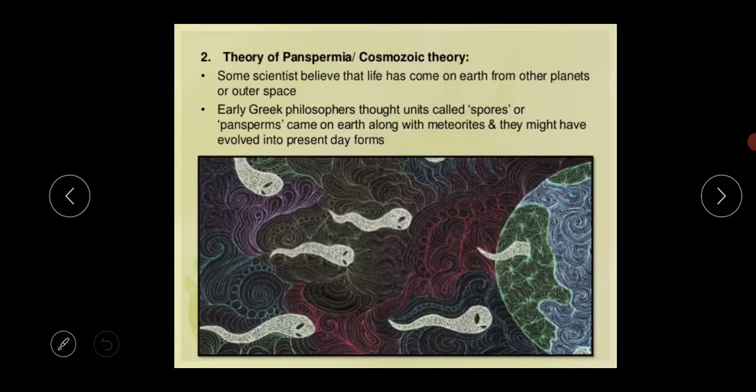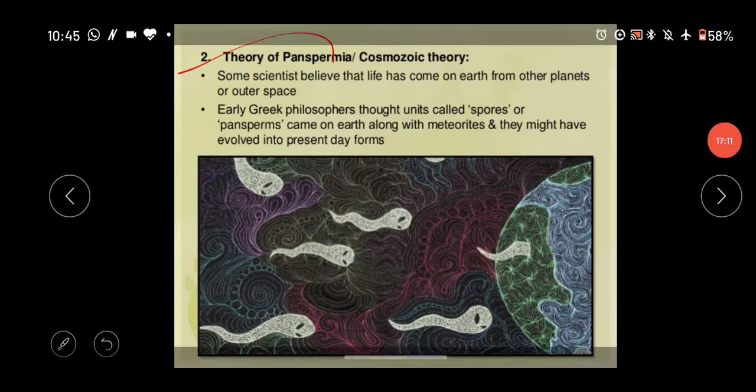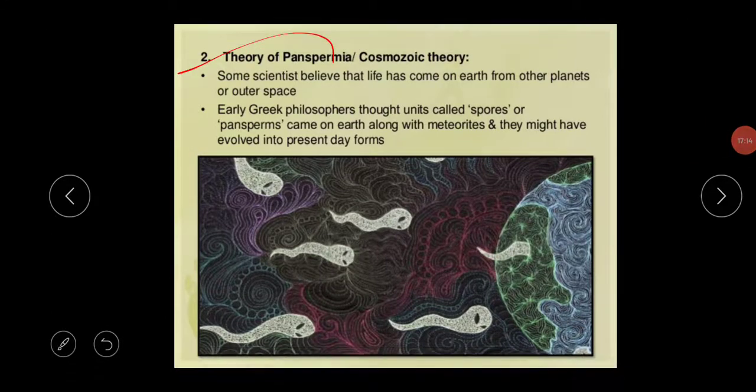Next thing is the cosmozoic theory, or the theory of panspermia. What is the meaning of this? This theory was given by the early Greek thinkers, and it states that life on Earth arose from spores, or panspermia, which came from outer space and developed into living forms.